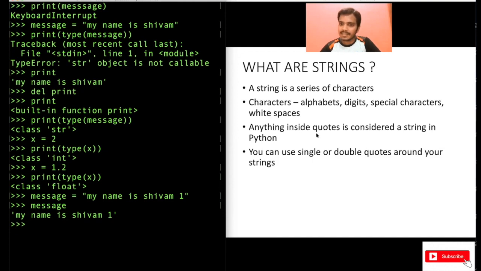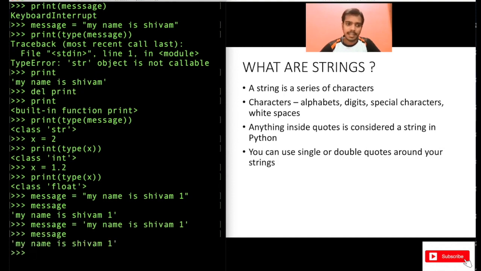Now anything inside quotes is considered a string in Python. Now quotes can be either single quotes or double quotes. You can use double quotes or single quotes for your strings. So in this example, for example here, I can also use single quotes. It should not be an issue here. I can also use this and try to print this. See, in this case also it printed my name is Shivam 1, no issues. So for strings, you can either enclose the string in single quotes or double quotes. It should not be a worry for you.